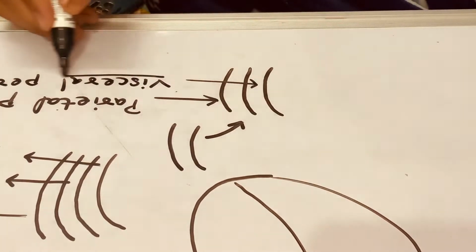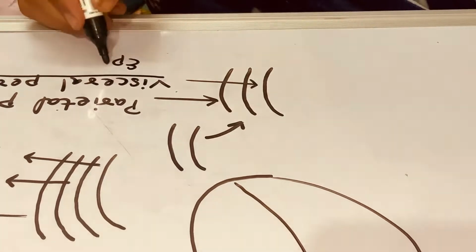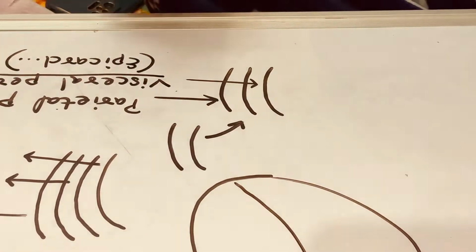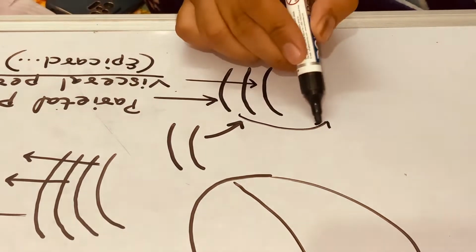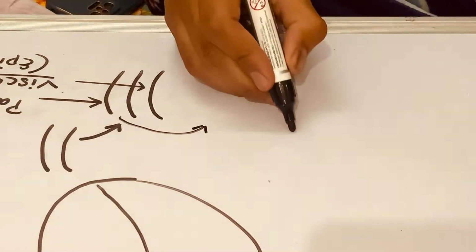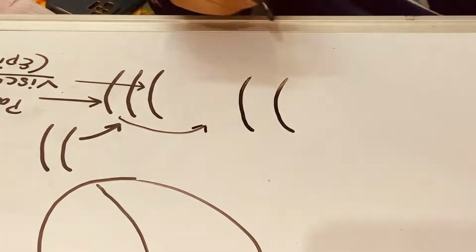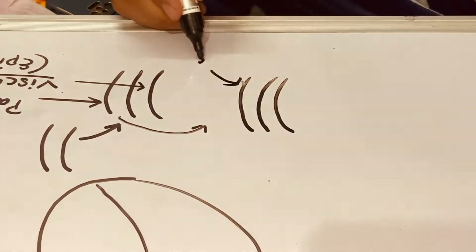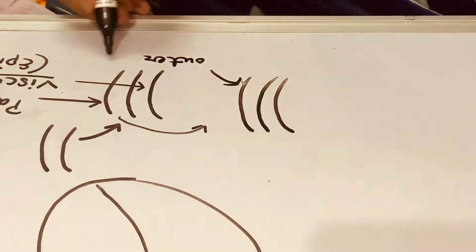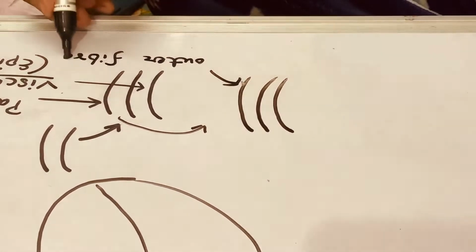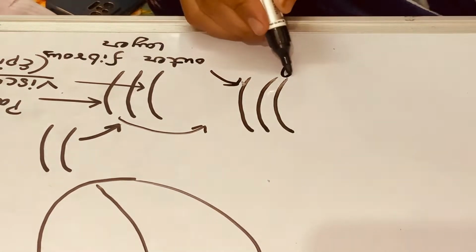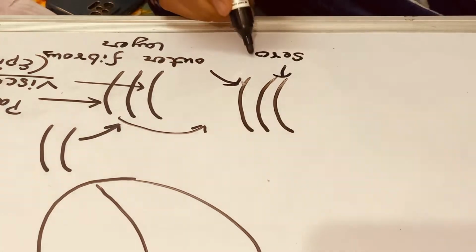And this visceral pericardium is also known as epicardium. Now, this parietal pericardium is further divided into two layers. The first one is the outer fibrous layer, and the inner one is the serous layer.